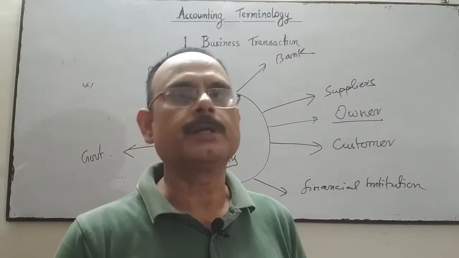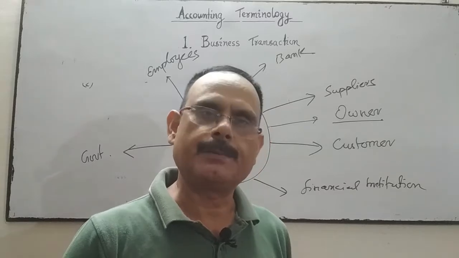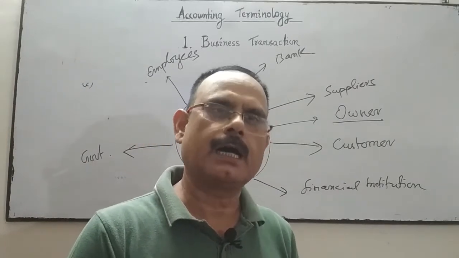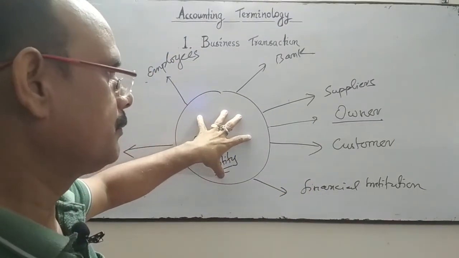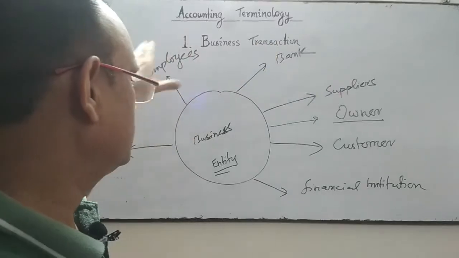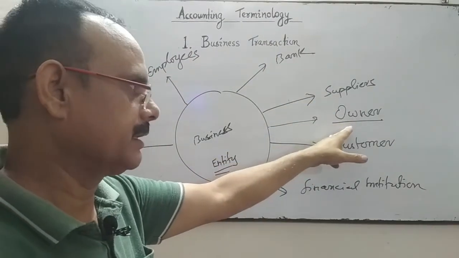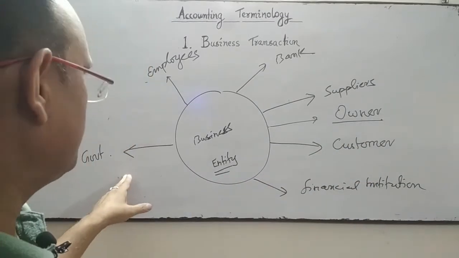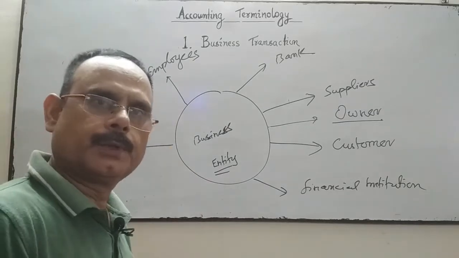We give the business a name, ABC Limited, XYZ Limited, Hindalco Limited, Reliance Limited. These are separate entities. Business is quite separate from these stakeholders. Supplier, owner, customers, financial institution, government, employee are all different entities.